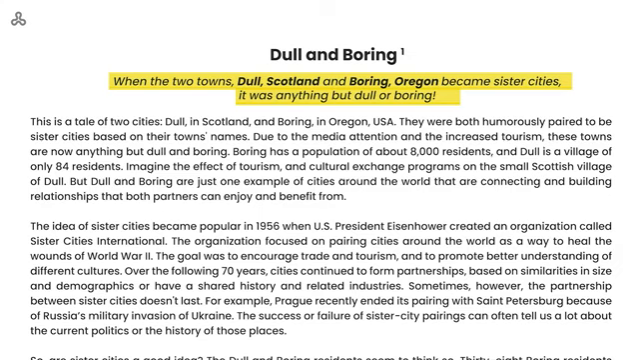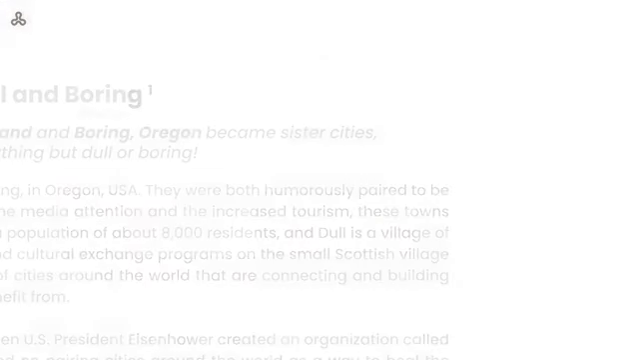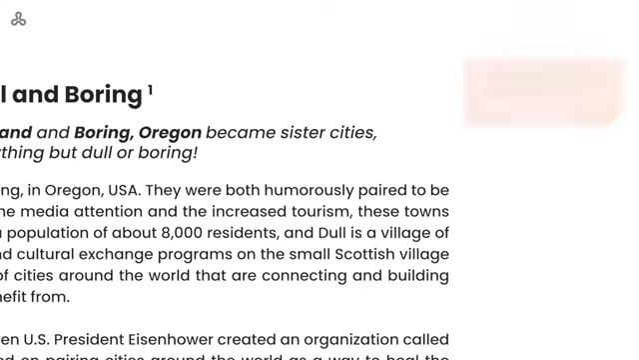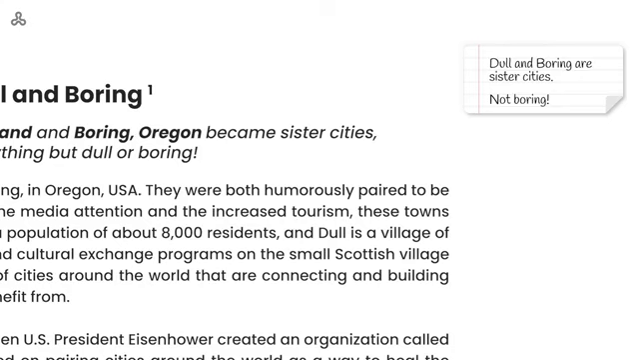This is funny. The text also tells us that Dull and Boring are sister cities. What are sister cities? They are probably cities that are connected with each other, related to each other in some way. We should wait and see what the text tells us about sister cities. We can even write our first note. Dull and Boring are sister cities, and they are not dull and boring. Let's write not boring.